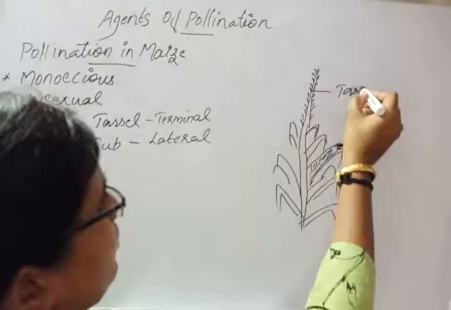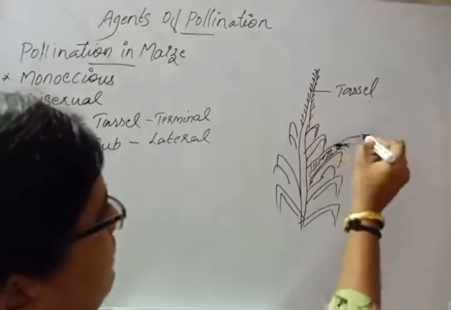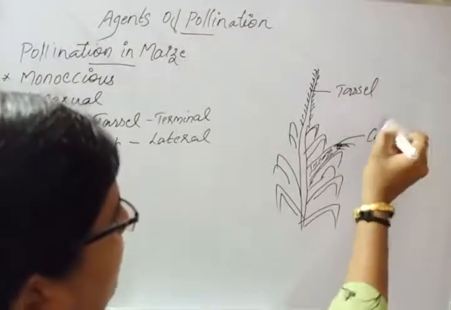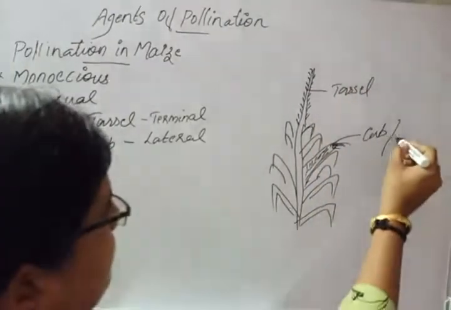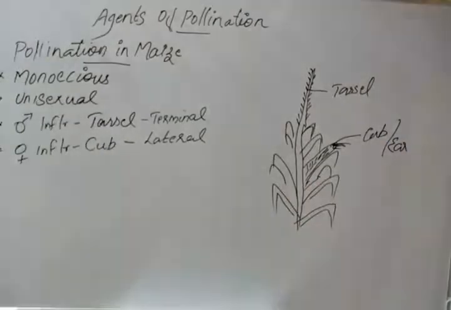The male inflorescence we call the tassel, and the female we call the cob, or the ear.